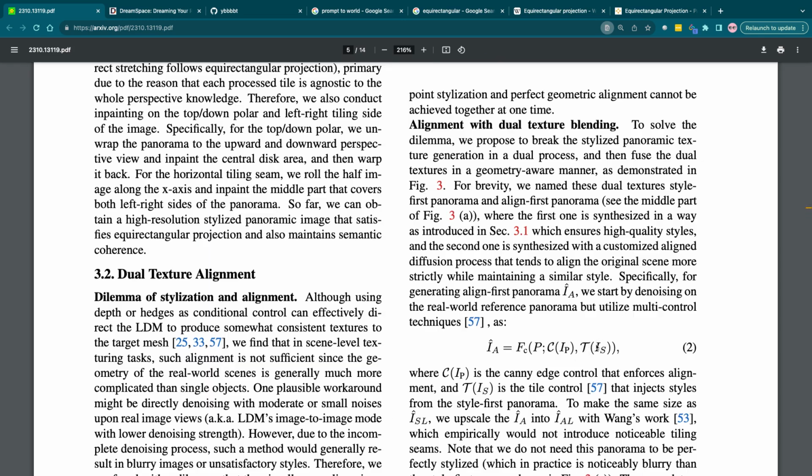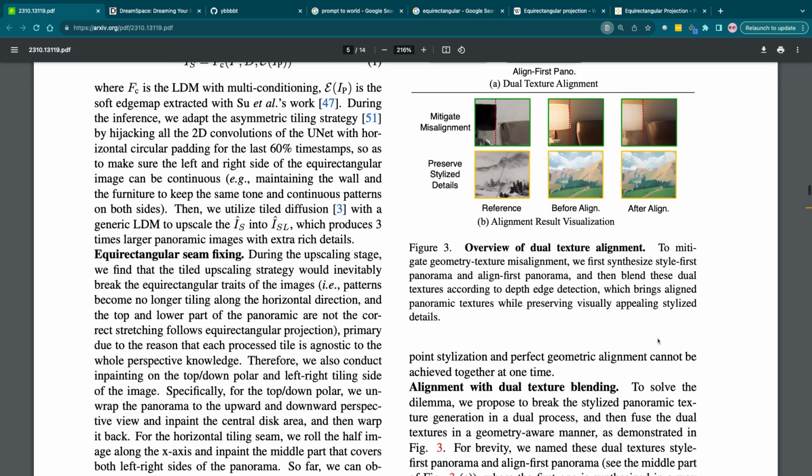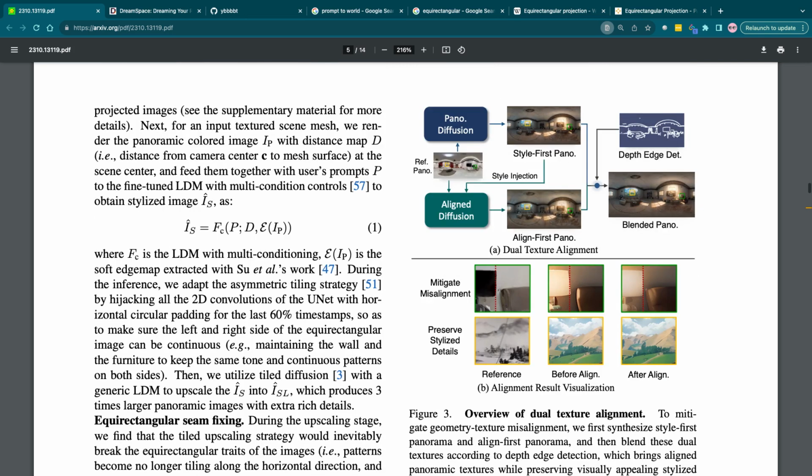I keep forgetting what the symbol is. Also, I can't copy that. Okay, so